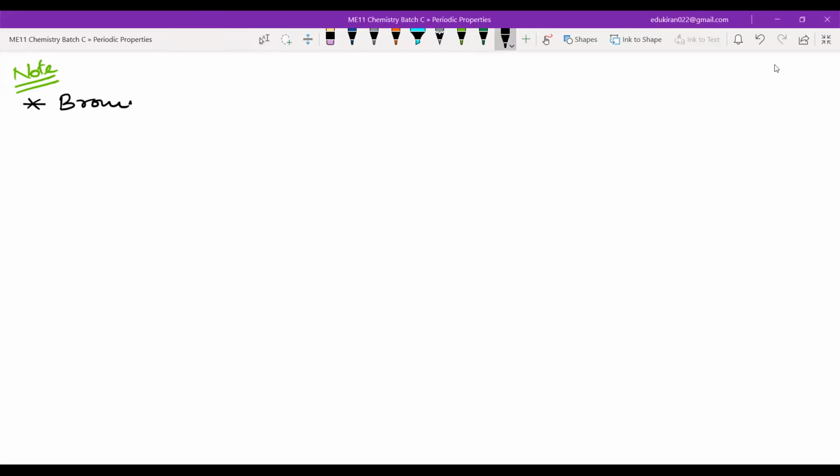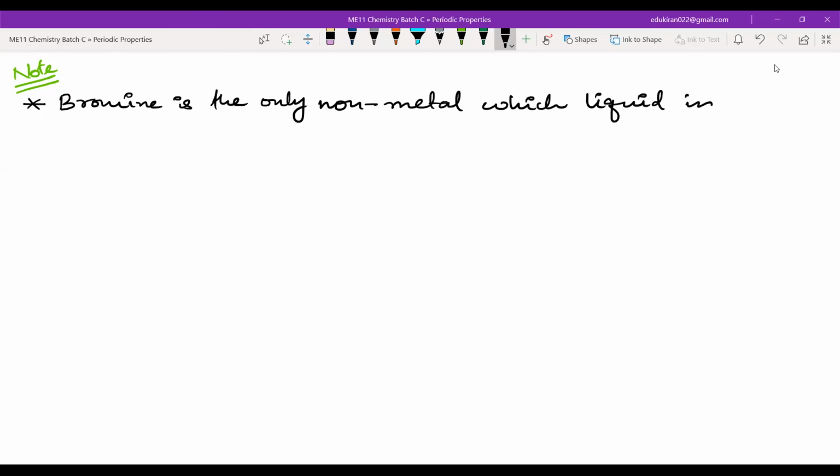Bromine is the only non-metal which is liquid at room temperature. Now among metals, which metal is liquid at room temperature?